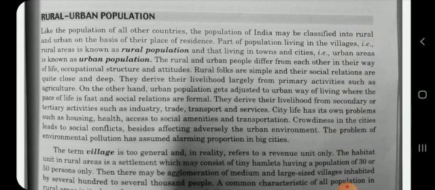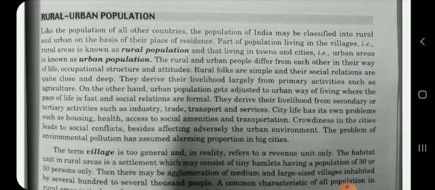The population of India may be classified into rural and urban on the basis of their place of residence. Let's see the differences between rural and urban population, then the definition will be cleared. Rural population lives in villages, means rural areas, whereas urban population lives in towns and cities.